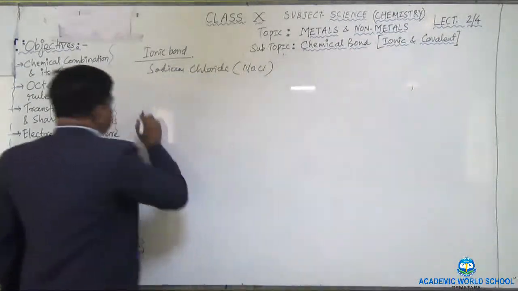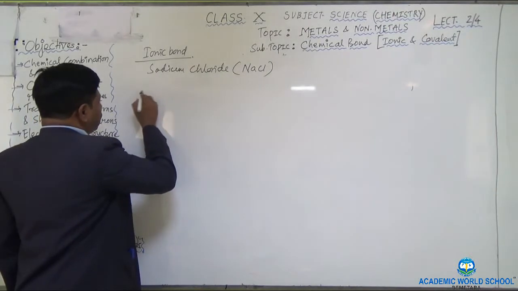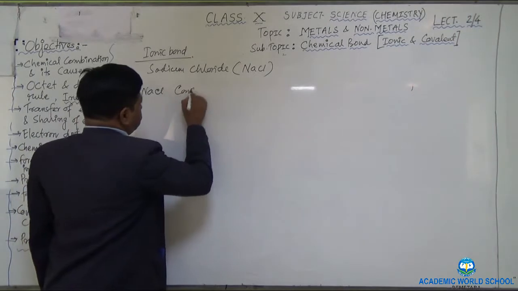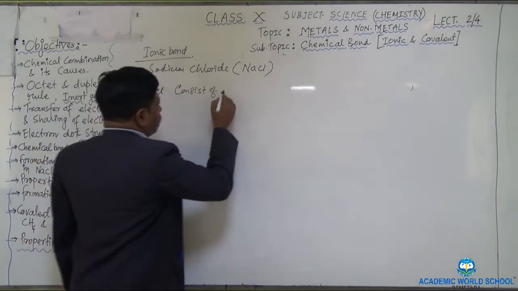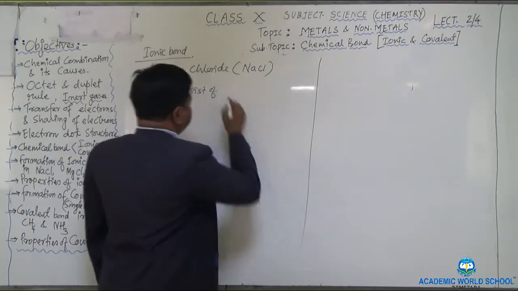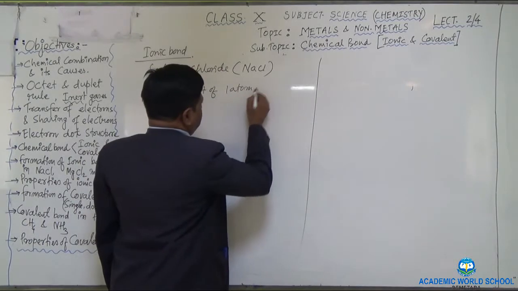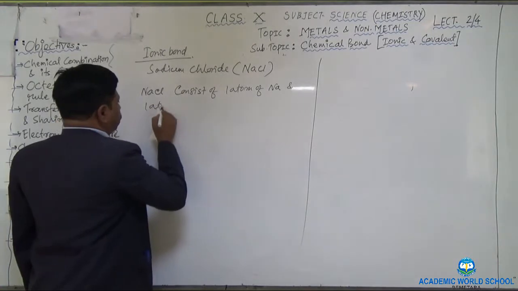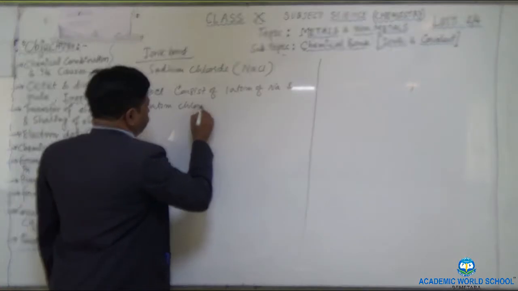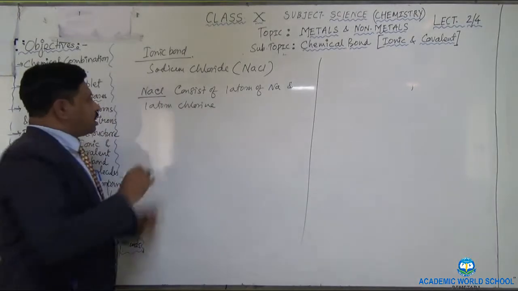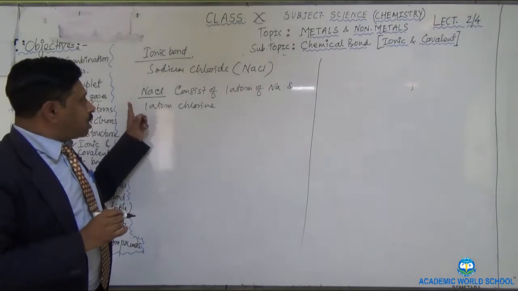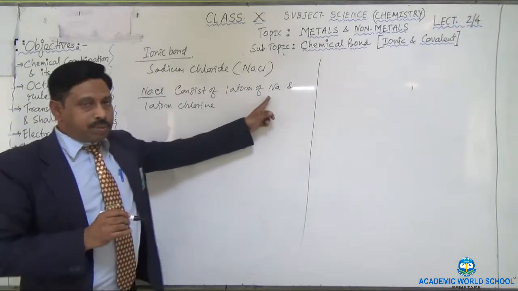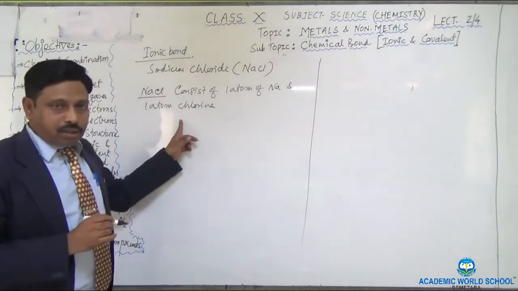So now let me write in this way that sodium chloride NaCl consists of one atom of sodium and one atom of chlorine. Okay, this NaCl is one molecule. So one molecule of sodium chloride consists of one atom of sodium and another atom of chlorine.